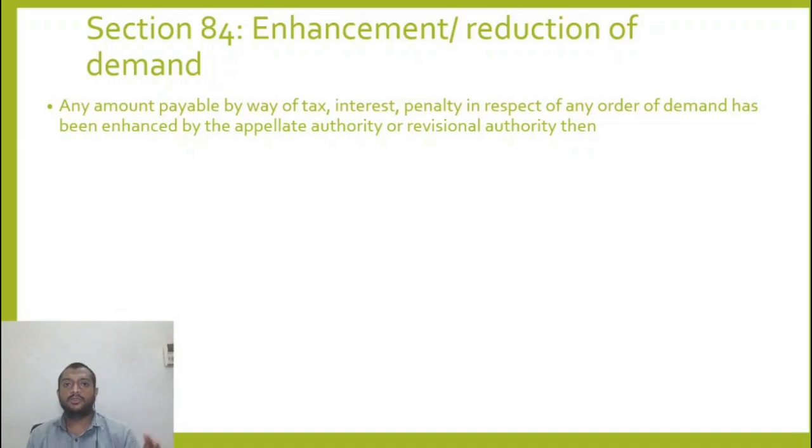The process is that a show cause notice was issued for 5 lakhs, the demand order was given at 5 lakhs, and now the tribunal says pay 6 lakhs. So 1 extra lakh has been added to the tax required to be paid by me. For this 1 lakh, this section says issue a new show cause notice for this additional tax payable.